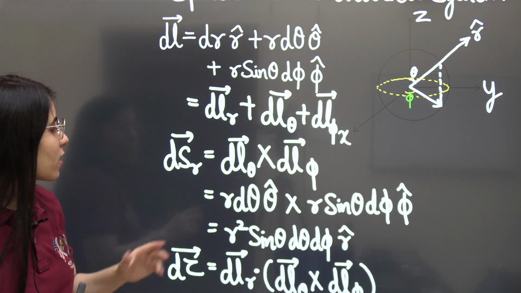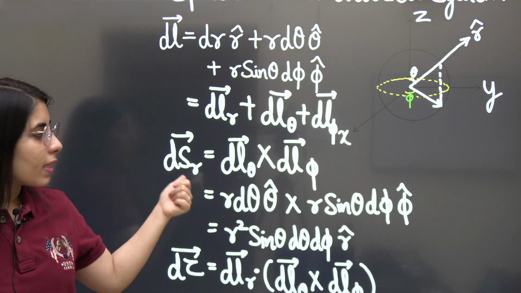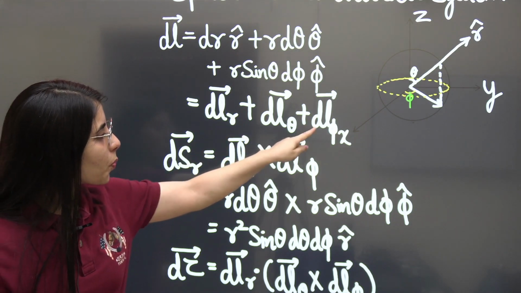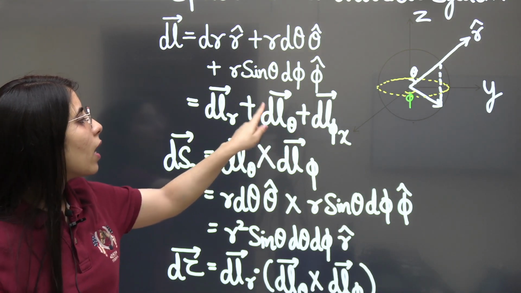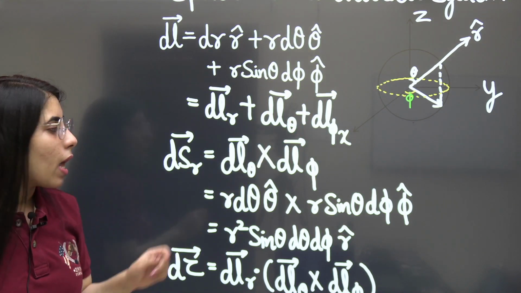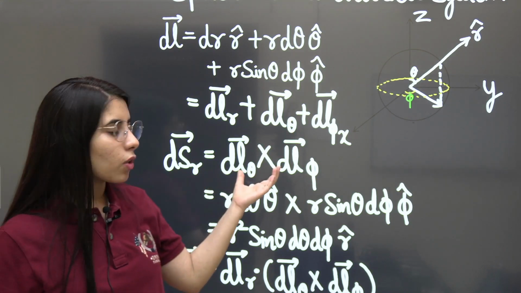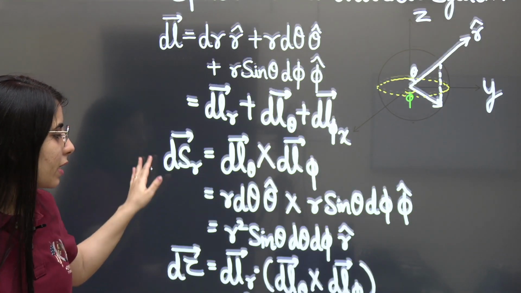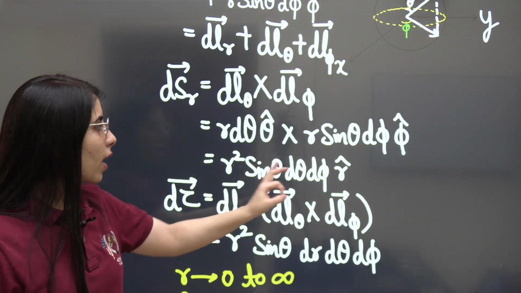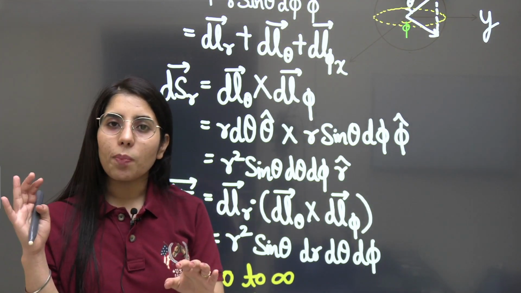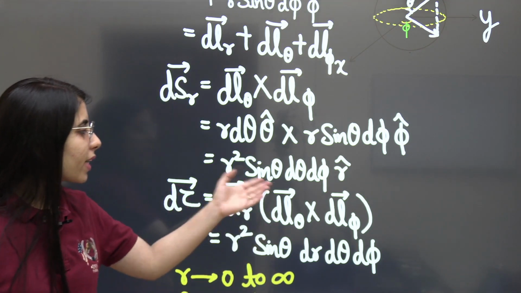So in that case, what will be ds r? In this case, I will be taking the cross product of the rest two components from the length element, and these are dl theta cross dl phi. And when I take the cross product of these two, I will finally get r square sin theta d theta d phi and unit vector r. This is again outward normal. Okay, so this is how you will be getting it.